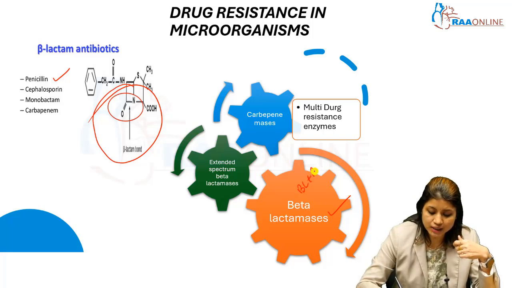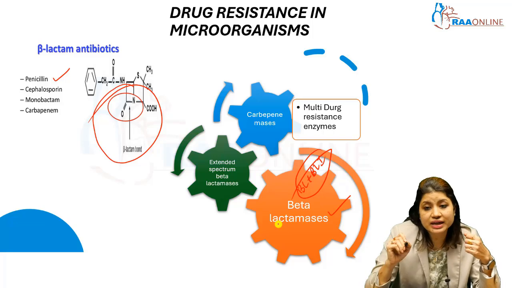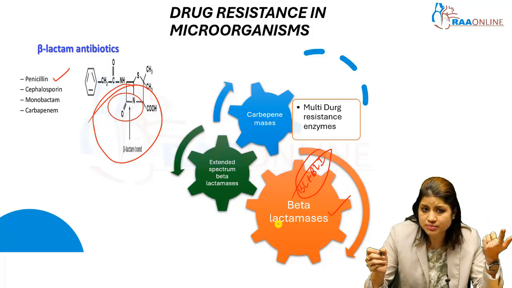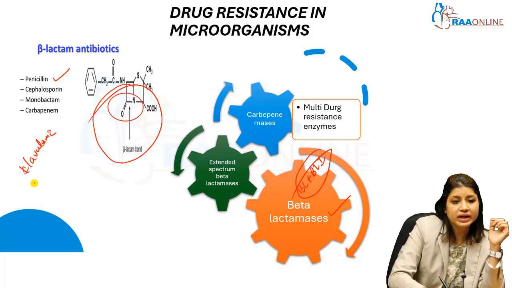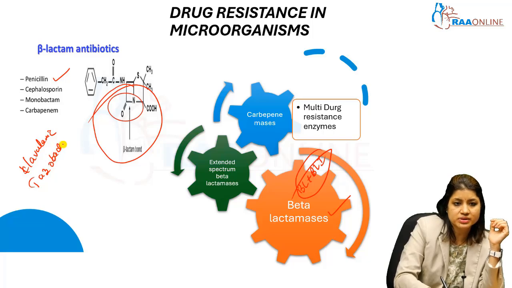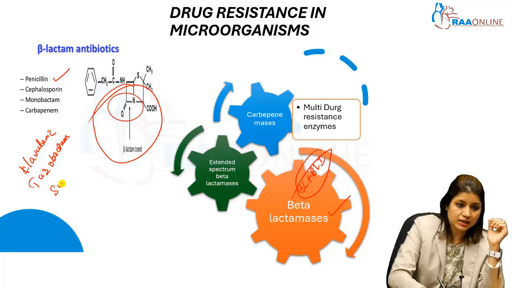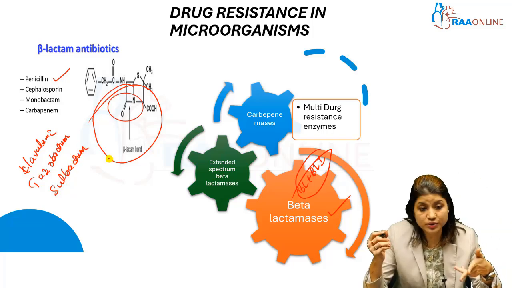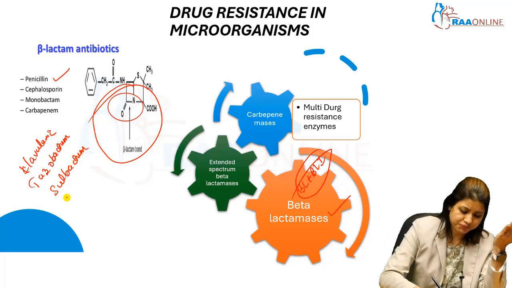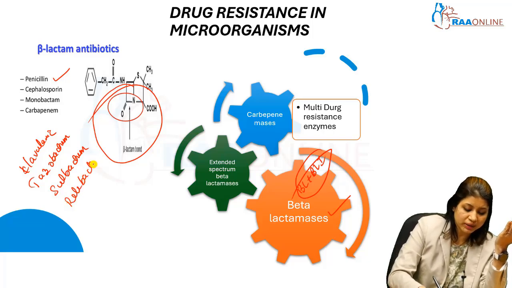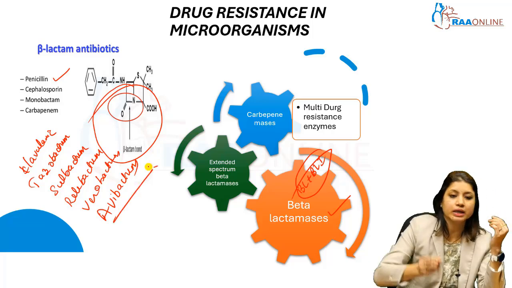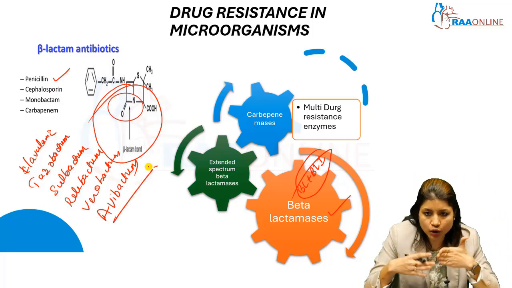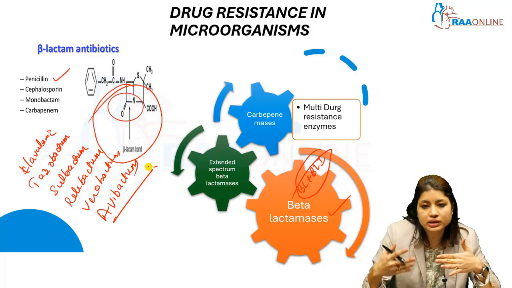We started giving BL-BLI combinations, that is, beta-lactamase inhibitors. So what are these beta-lactamase inhibitors? From the simplest one, clavulanic acid, to tazobactam, which we add to the piperacillin antibiotic. Then we have sulbactam, which we add in cefoperazone-sulbactam. Then we have relebactam, which we add to meropenem, to vaborbactam, and finally avibactam, one of the most potent BLIs up till now. So these are the BL-BLI combinations we started using to counter the beta-lactamases.